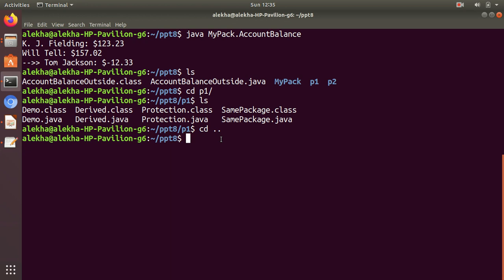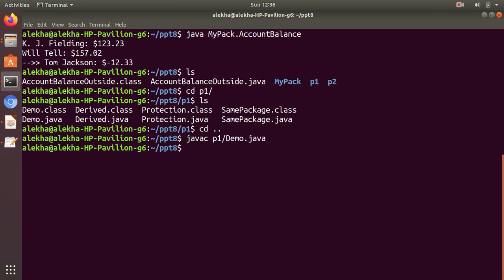One is a subclass, another is not a subclass, but it is creating an object of the existing class. So let's compile it. Java P1 demo.